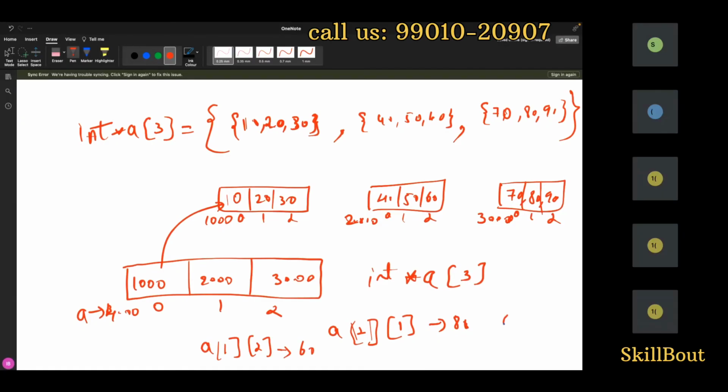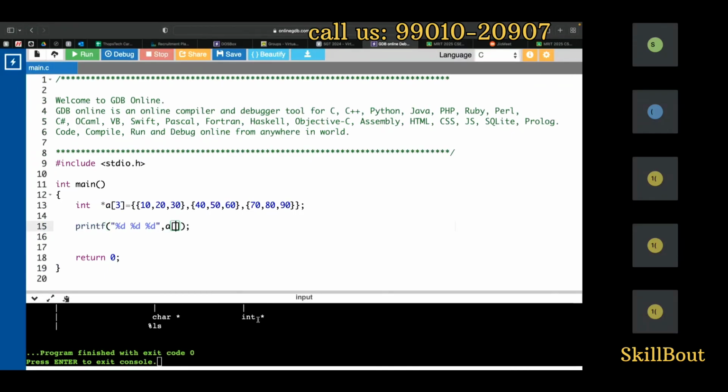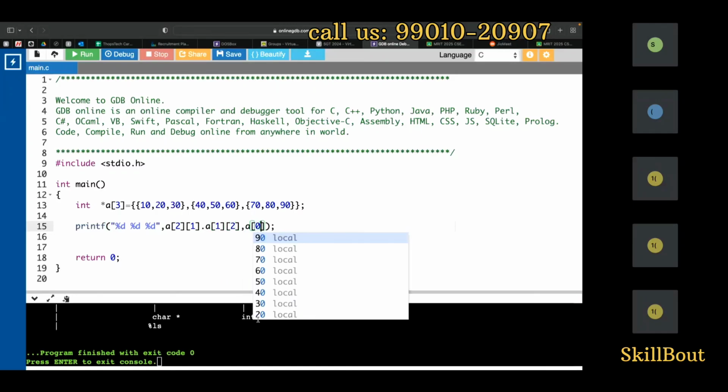Now I can also tell it a of 0 of 1. I will tell it what I need to get. 20, I want to get it. Okay, 21. First, 2 of 1. 2 of 1, I'll come here. A of 2 of 1. Next one is what? A of 1 of 2. Next one is what? A of 0 of 1.